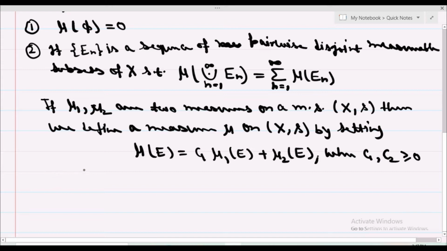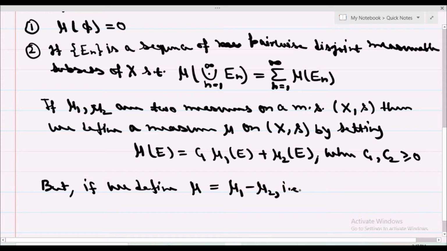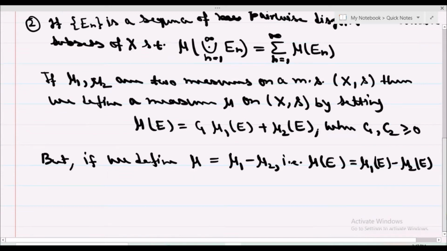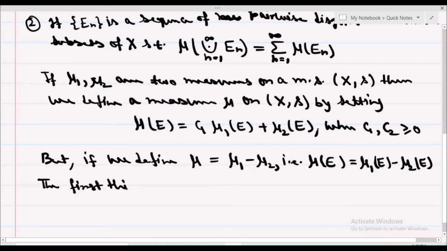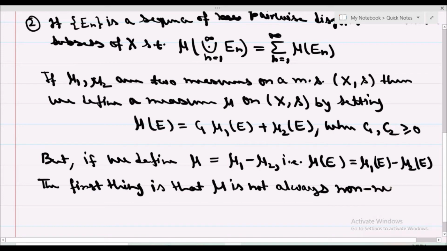So this will be a measure on X. But if we define mu to be mu1 minus mu2, that is mu of E is equal to mu1 of E minus mu2 of E, then in this case the first thing is that mu is not always non-negative, and this gives the idea of signed measure.